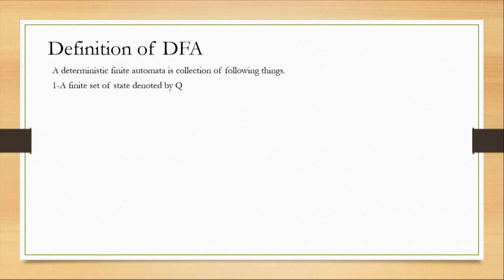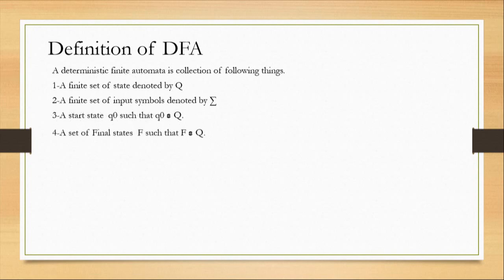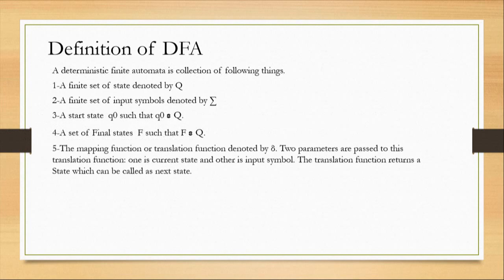Number one, a finite set of states denoted by Q, a finite set of input symbols denoted by sigma, a start state Q0 such that Q0 belongs to capital Q, a set of final states F such that capital F belongs to Q. The mapping function or transition function denoted by delta.